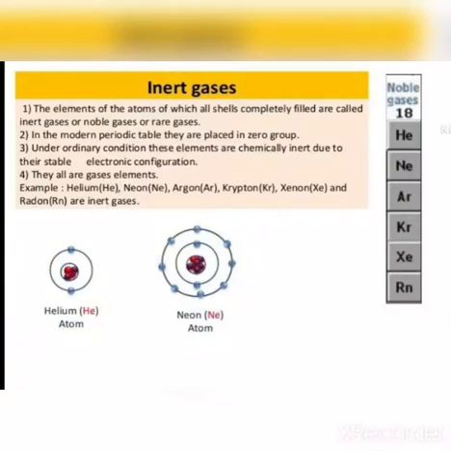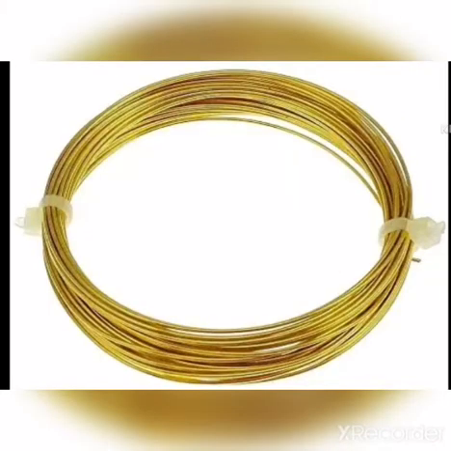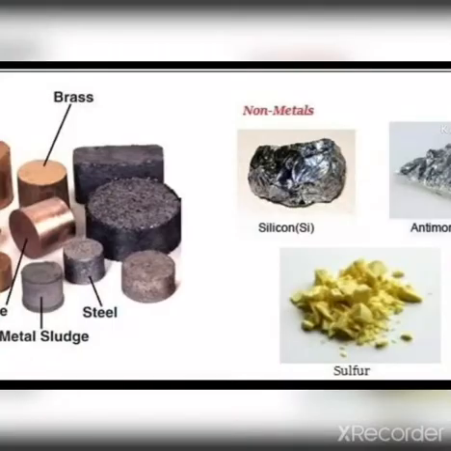Okay students, let us recollect a few things whatever we have seen in this video. First one is inert gases, also known as rare gases. They do not react with other substances because of their completely filled subshells. And metals, we can make them into a thin sheet, so that property is known as malleability. And we can also make the metal into a thin wire, so that property is known as ductility. Metals also have the property of being lustrous, for example gold, silver and copper.